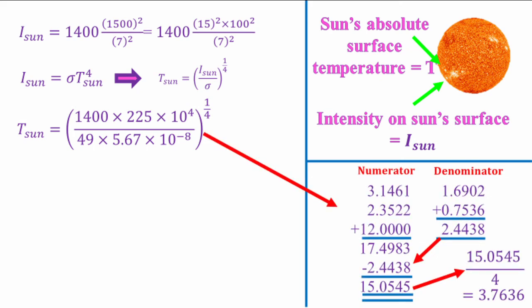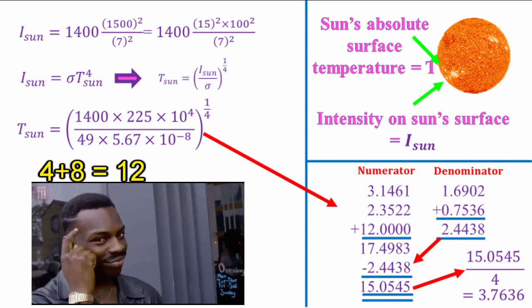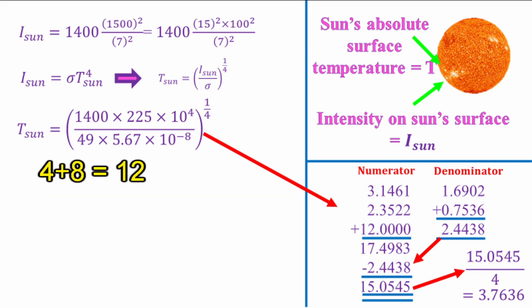So find the log values of each term in the numerator and add them together. Here I've simplified the powers of 10 and added it to the numerator section, because 10 to the power minus 8 in the denominator becomes 10 to the power 8 in the numerator and is added to 10 to the power 4 to produce 10 to the power 12, which has a log value of 12. So then you add up the log values of the denominator and you subtract the two values to get the log value of the division.